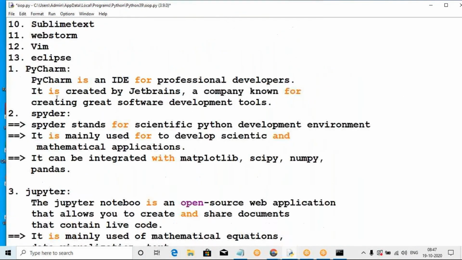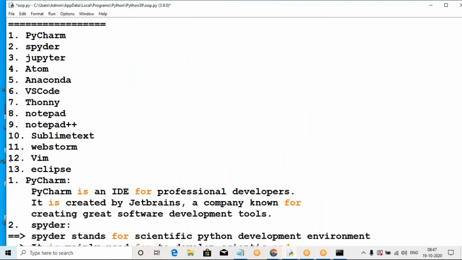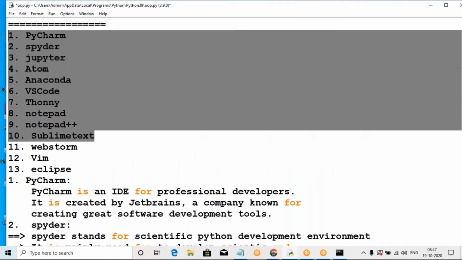And Vim is also one environment, Eclipse. These are also used among the top 10 IDEs. These all are the top 10 IDEs. That's very important.